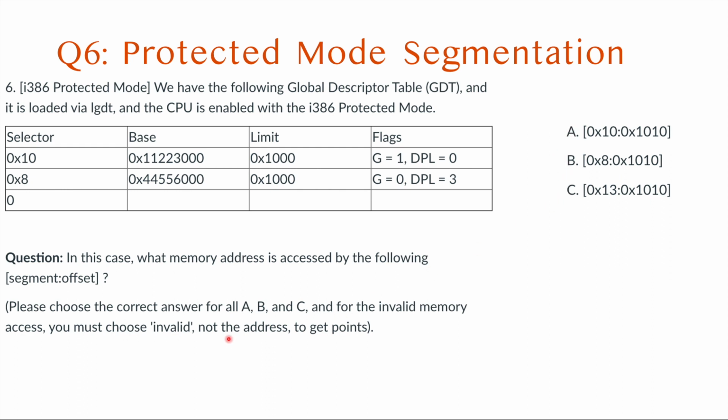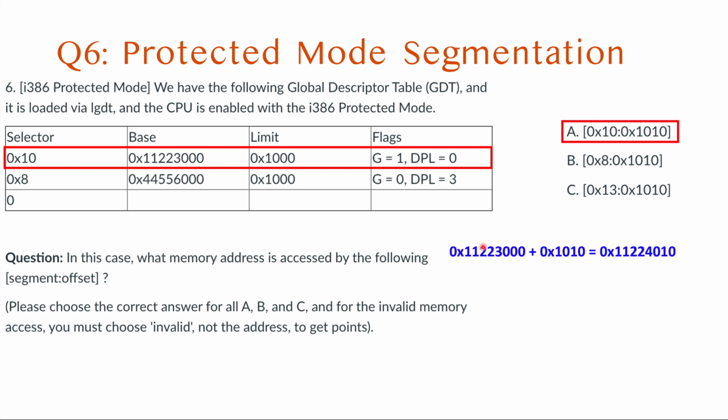If the access is invalid, then you should not choose an address but must choose invalid. Let's go over each item. For A, the segment selector is 0x10, so it will select this row, and we need to get the base address first. The base address is this one, and our offset is 1010.